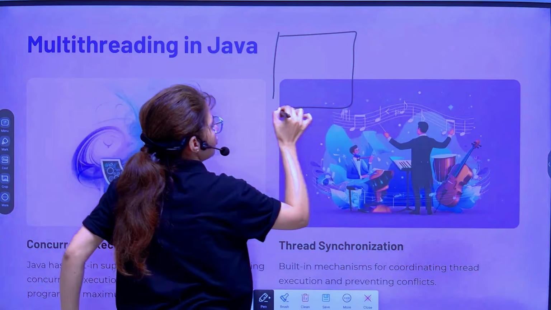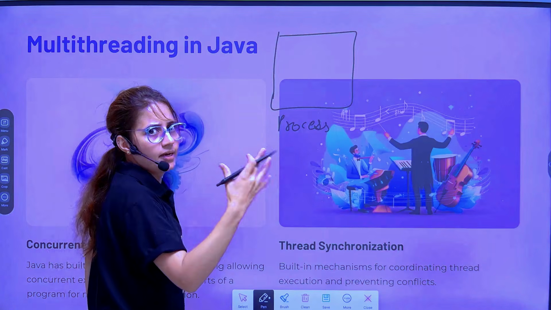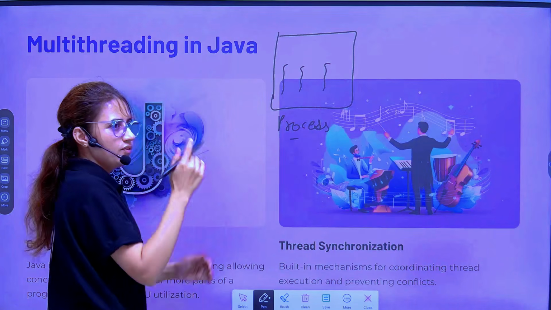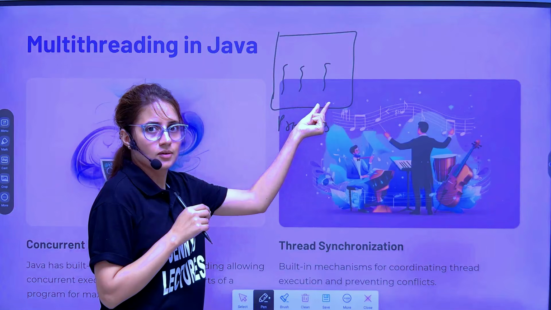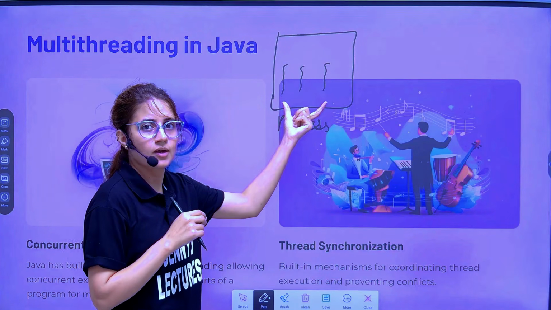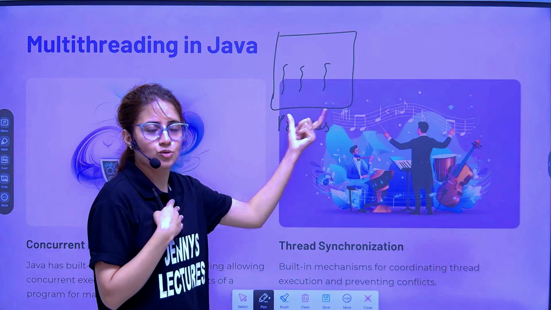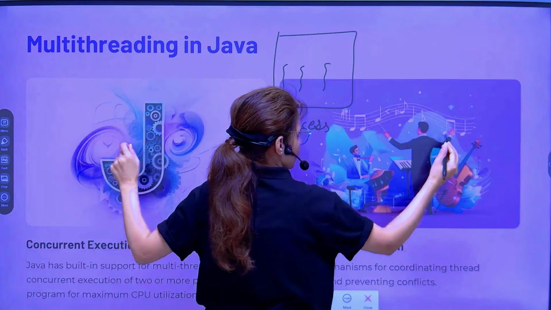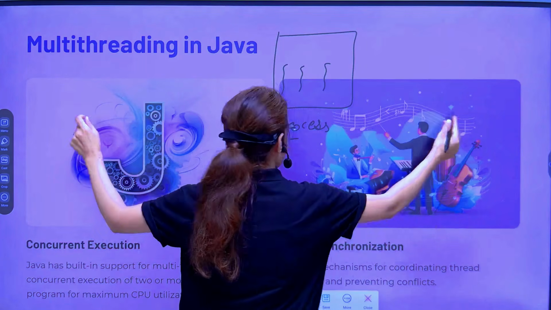So multi-threading is something like this. We have a single process or single program, we can say. A program, when it's running, is known as a process. So there are multiple threads. Different parts of the same process are running with the help of multiple threads. So that's why you get fast execution and maximum CPU utilization. If I am the resource, I am the CPU, I am one thing. But if I can write with both my hands, something like this, like this, these are two threads. I am single one, but these are two threads.